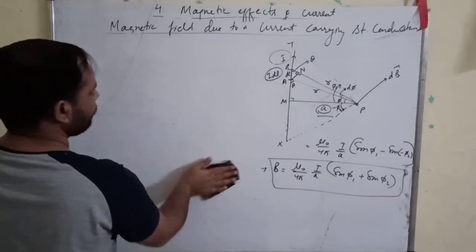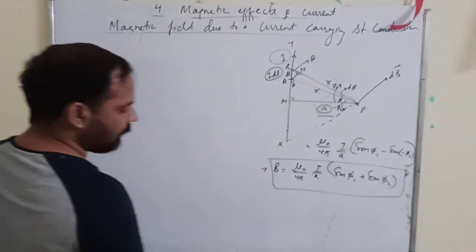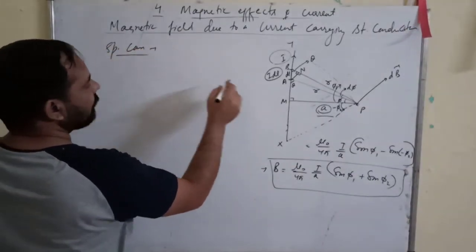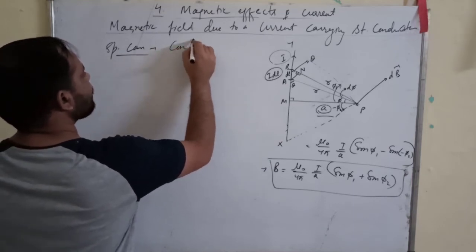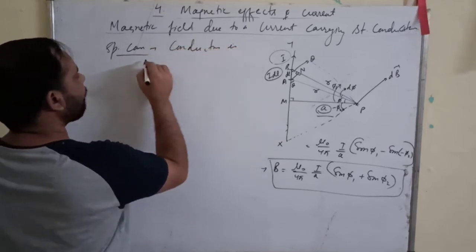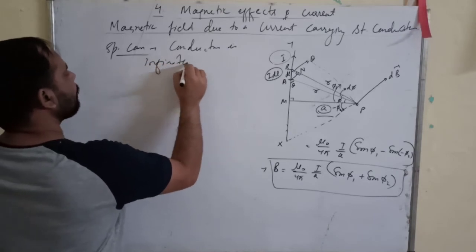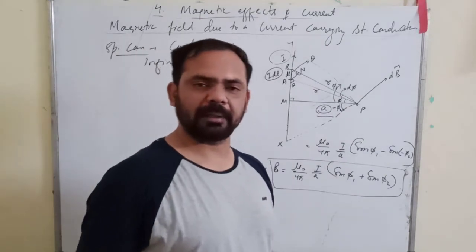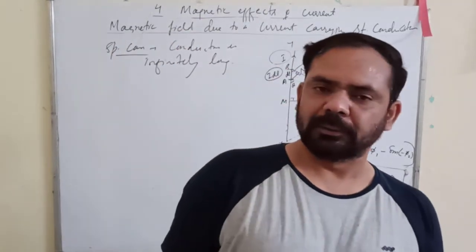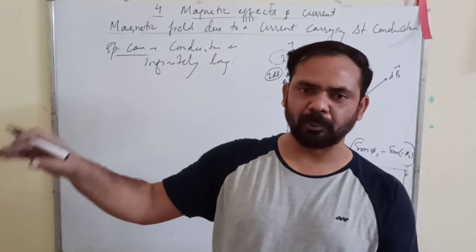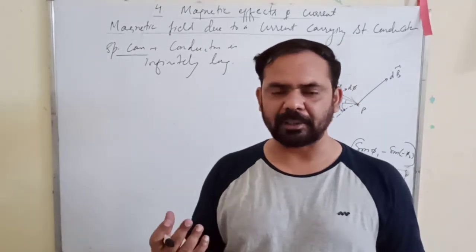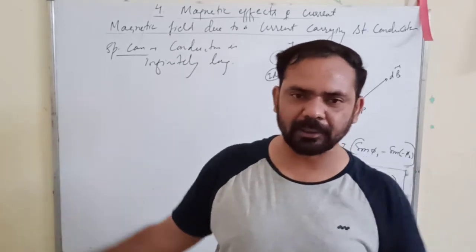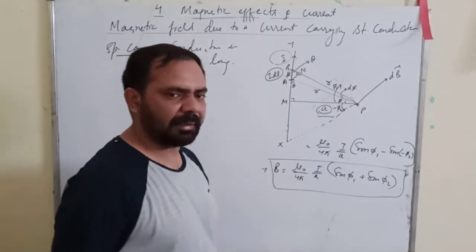Now, special case. Conductor is infinitely long. Suppose the conductor is infinitely long. Like, suppose we have the wires stretched over the poles with which we are getting the electricity. That electricity department has a stretched wire over the poles, and what is the length of that wire? You can say that it is infinitely long.